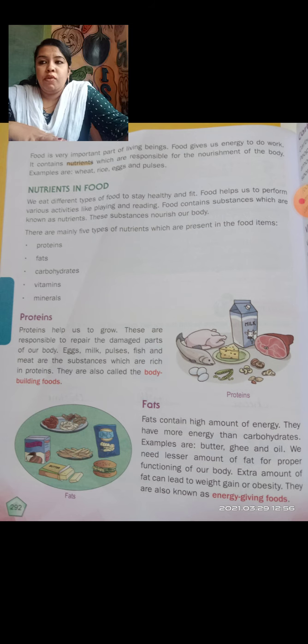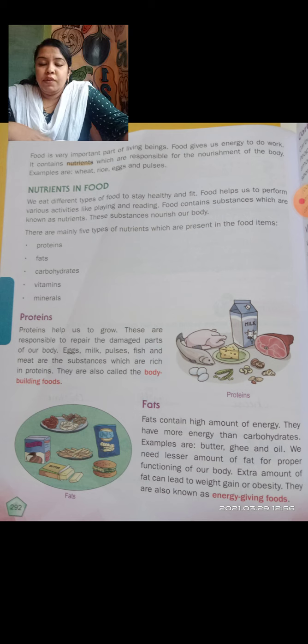Oils, ghee and butter are fat foods. We need a lesser amount of fat for the proper functioning of our body. If we eat a small amount of ghee, butter or oil, our body will get the functioning it needs.